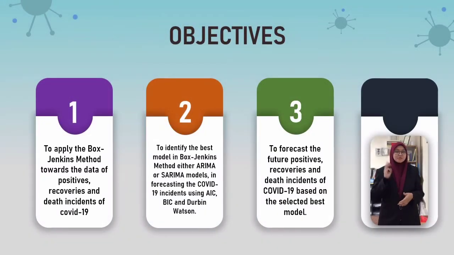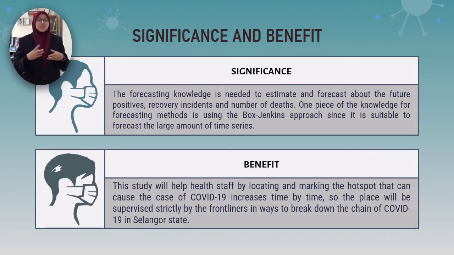In our study, we have 3 objectives. First, to apply the Box-Jenkins method towards data of positive, recoveries and death incidents of COVID-19. Second, to identify the best model in the Box-Jenkins method, either ARIMA or SARIMA, in forecasting the COVID-19 incidents using AIC, BIC and Durbin-Watson. Lastly, number 3 is to forecast the future positive, recovery and death incidents of COVID-19 based on the selected best model.